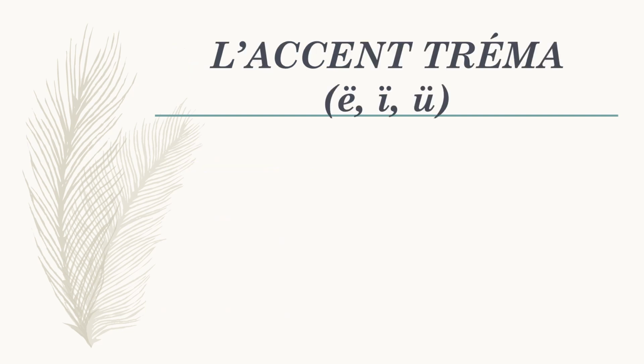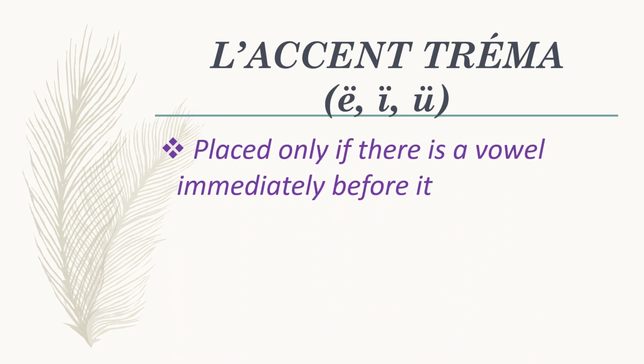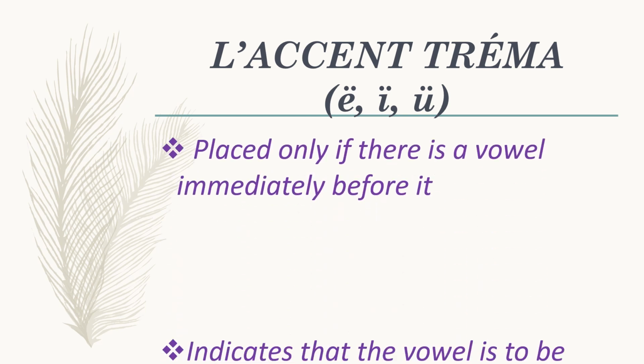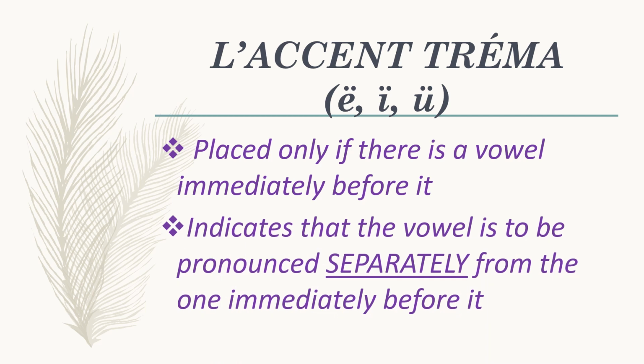The last one, l'accent tréma. This accent is placed on E, I, and U. And this accent is placed only if there is a vowel immediately before it. This accent indicates that the vowel is to be pronounced separately from the one immediately before it. Let's look at the examples.